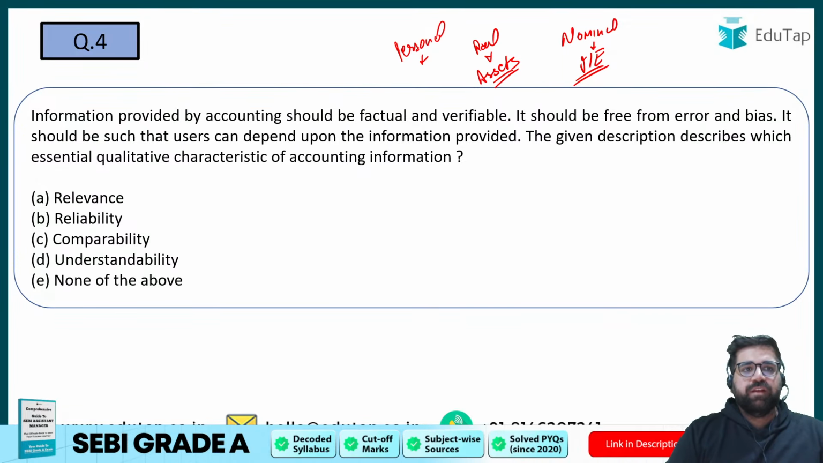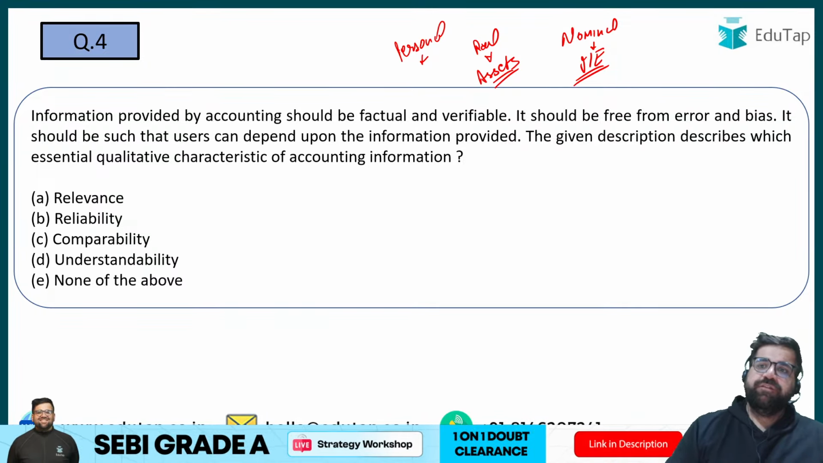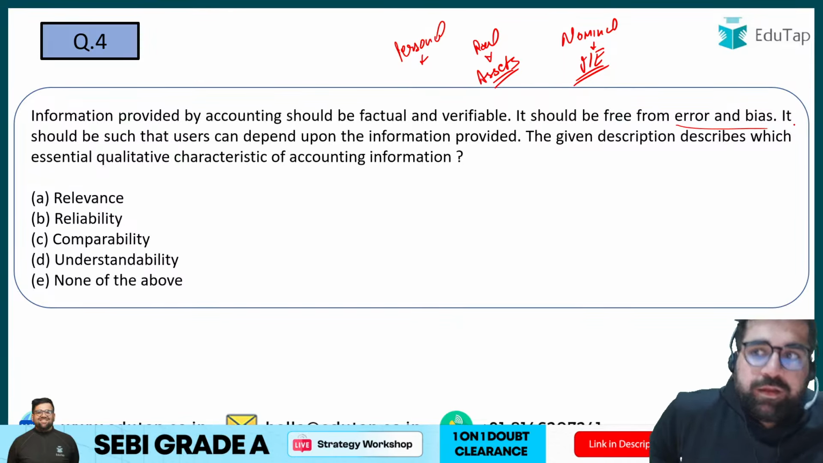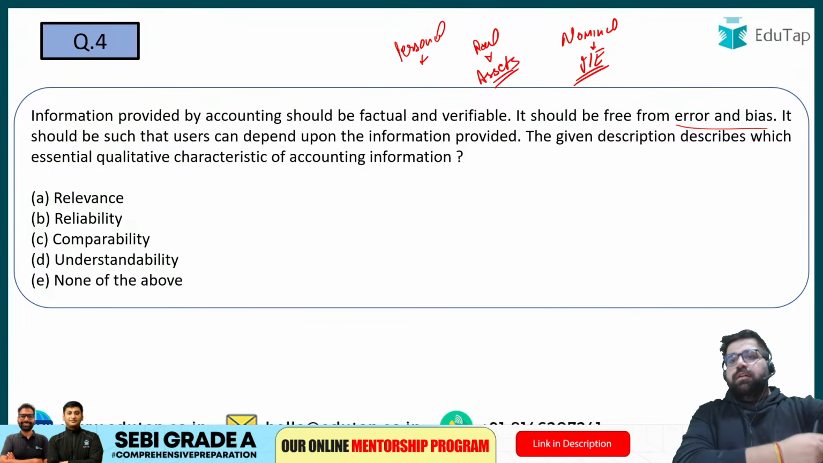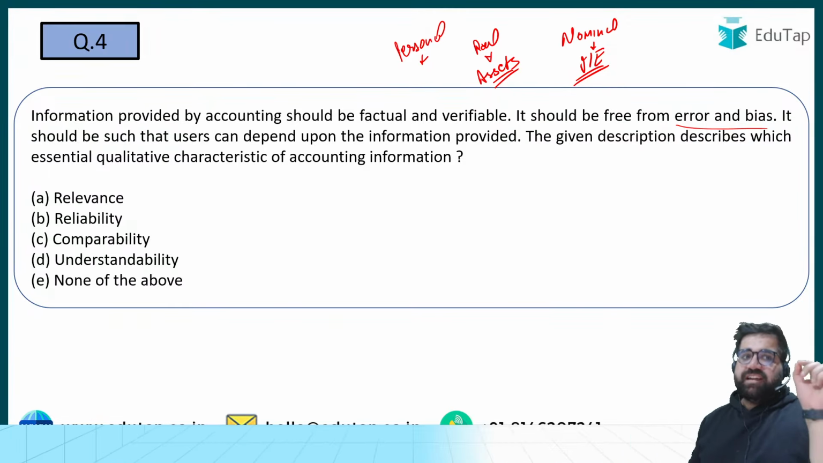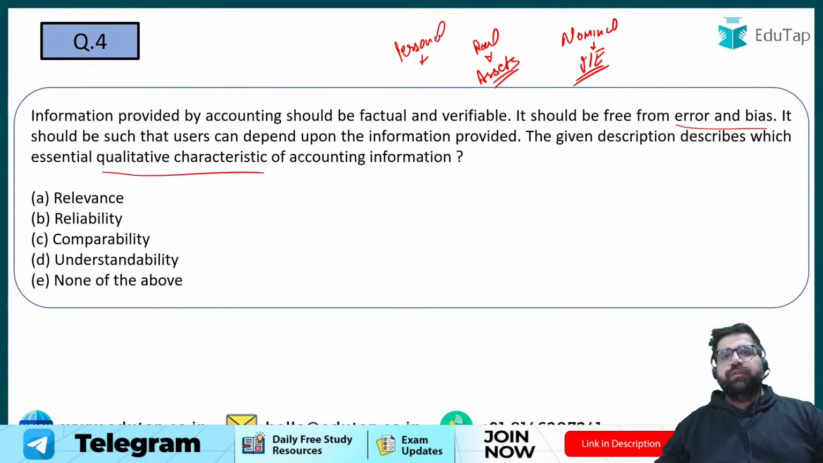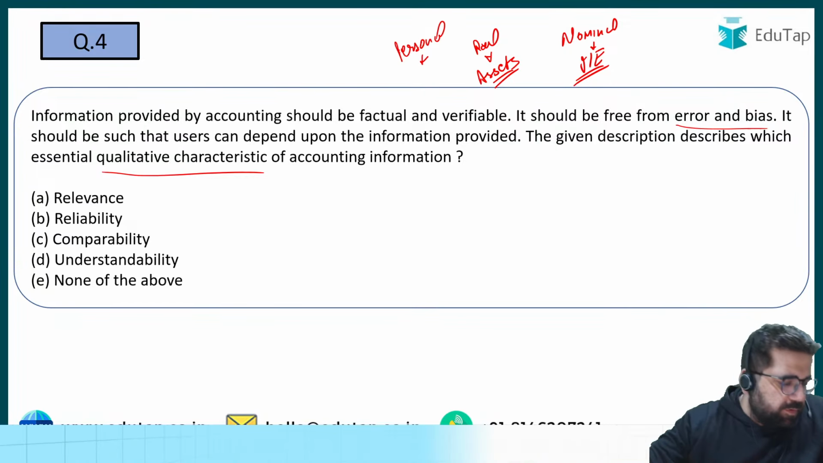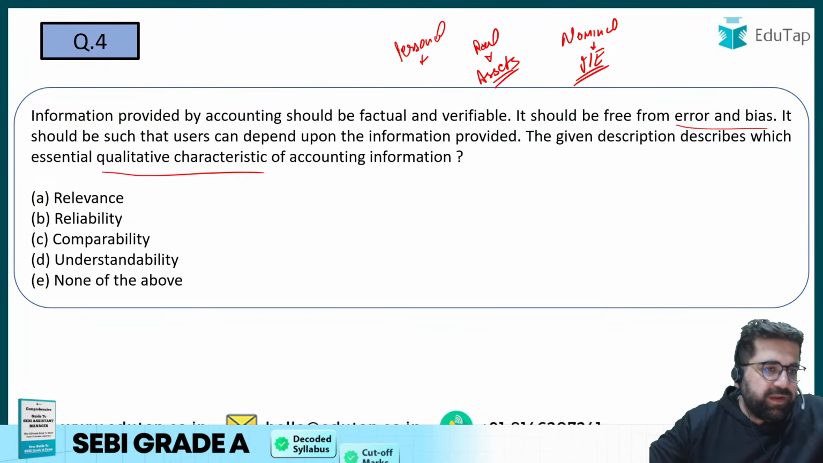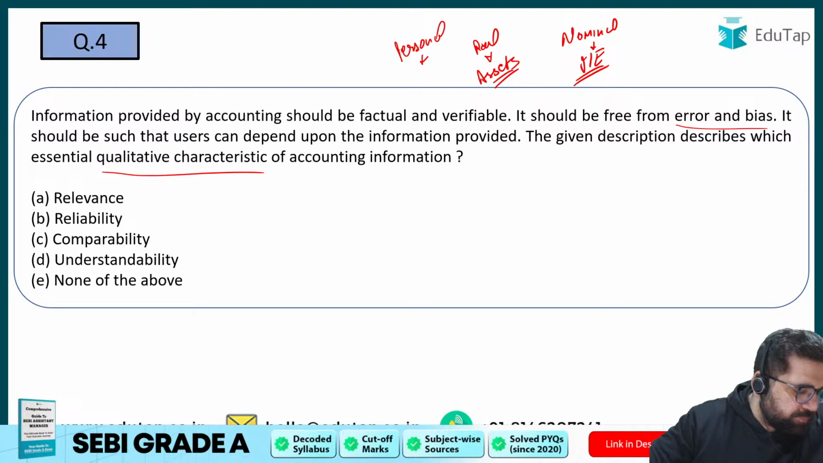Question number 4. Information provided by the accounting should be factual and verifiable. It should be free from errors and biasness. Now, it should be such that users can depend upon the financial information given. The given description describes which essential qualitative character of accounting information? Please tell me the answer. Relevance or none of the above? Ambika is going with B, reliability. Rajvardhan is going with none of the above. Objectivity.